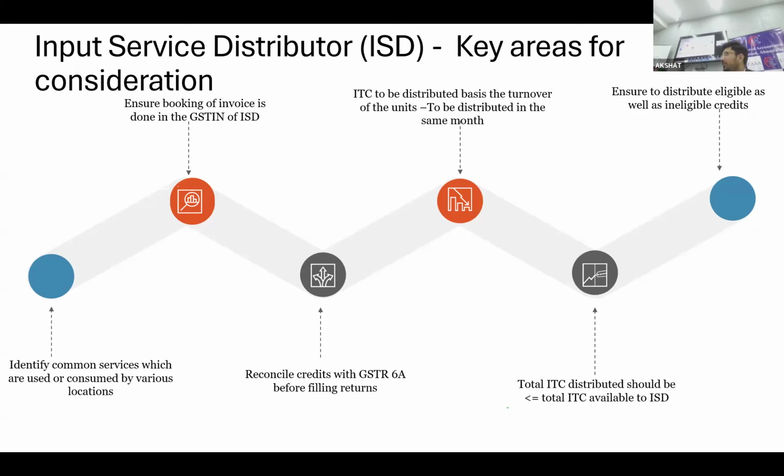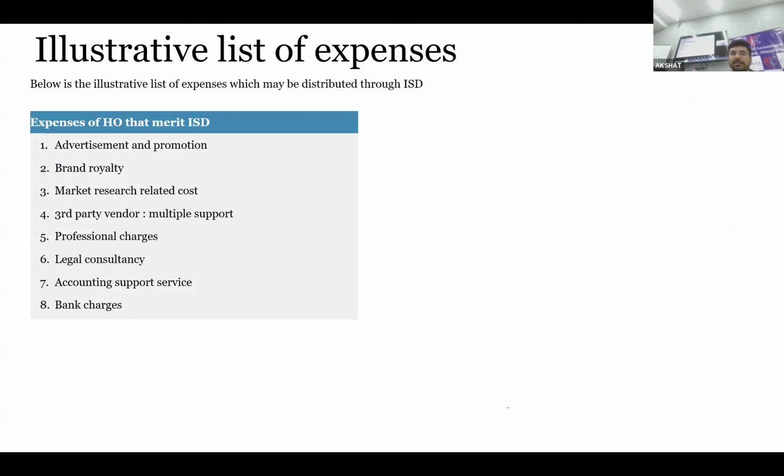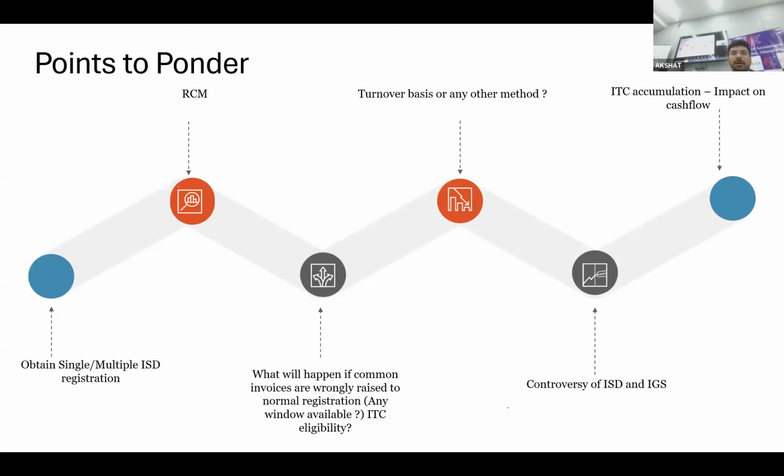Practically, we also need to check that when you have not received the invoice but it is being reflected in 6A, you need to distribute the same. So there is very limited time to distribute it and take a call. Certainly the distribution will not be more than what is available. And as I said, the ineligible can be routed as ineligible only. These are a few of the examples. Some of the open questions: can I have multiple ISDs?